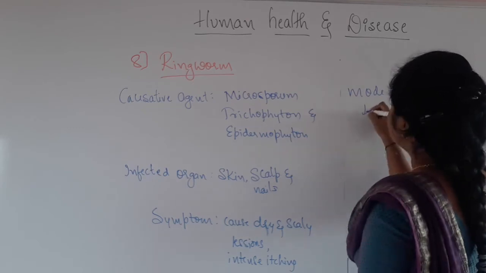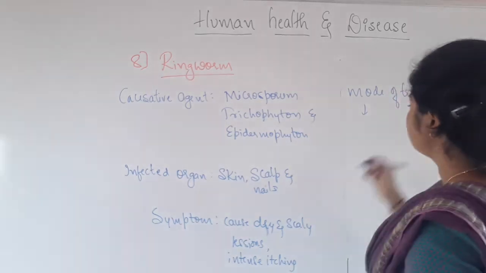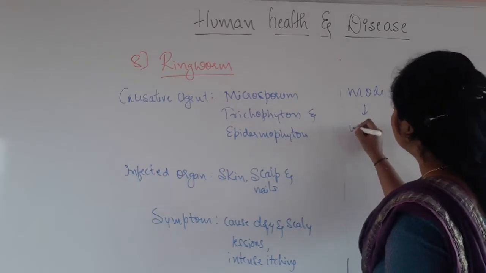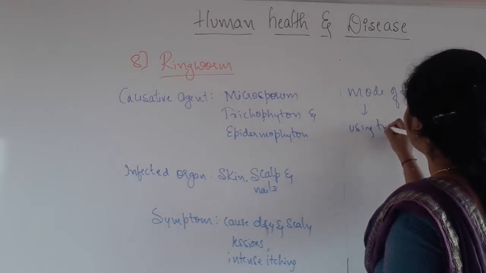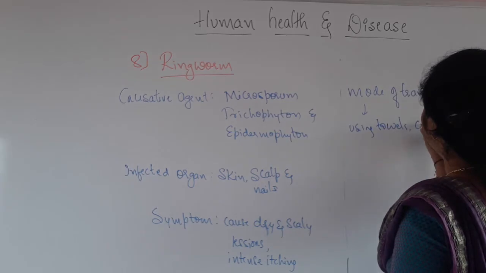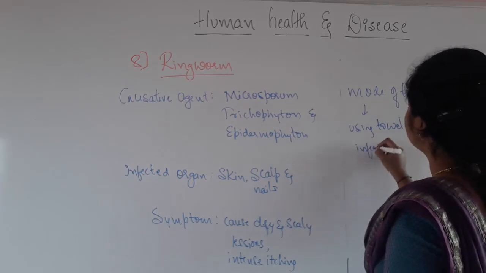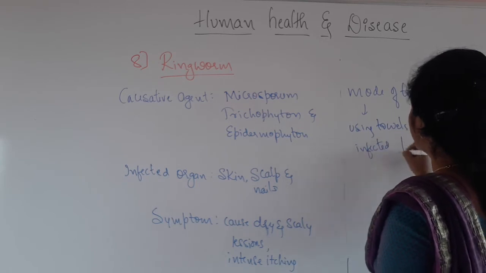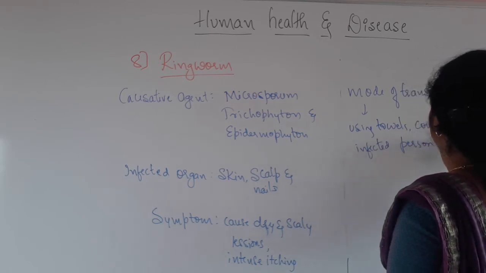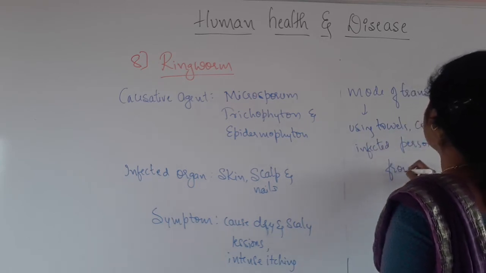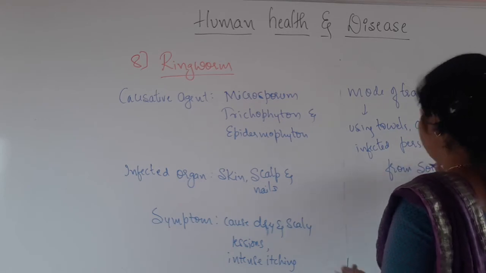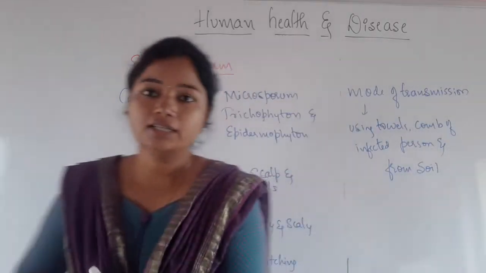It is transmitted by using the towels of the infected person, using towels, comb of the infected person, and from soil. Right? So this is regarding the ringworm disease.